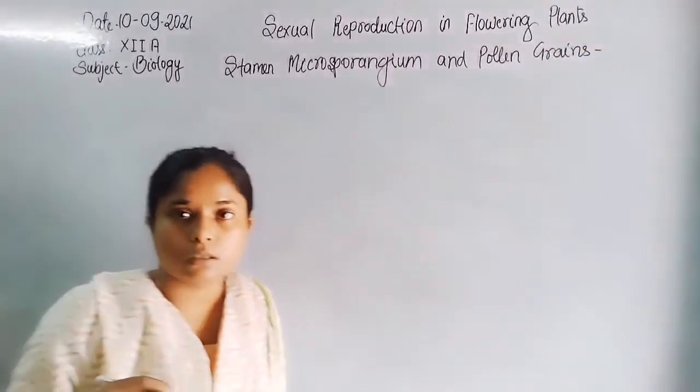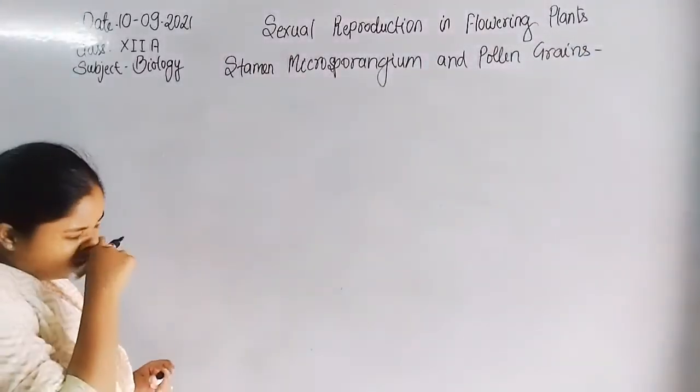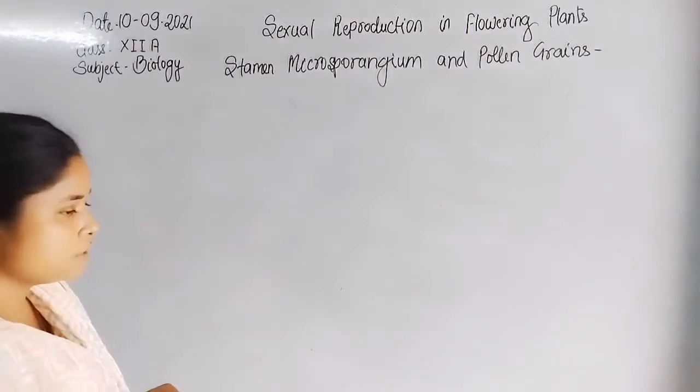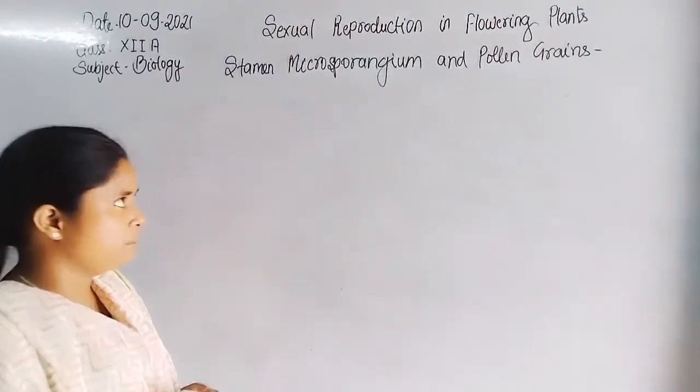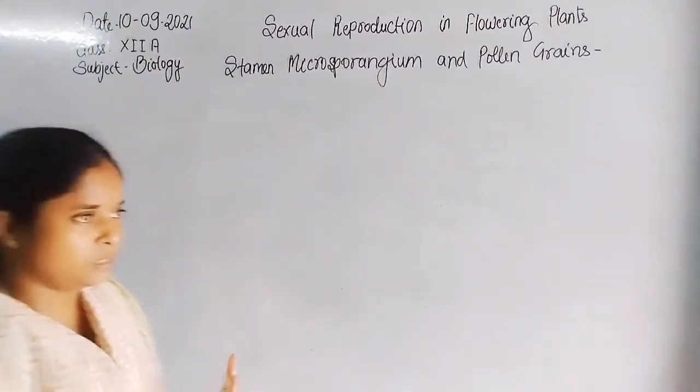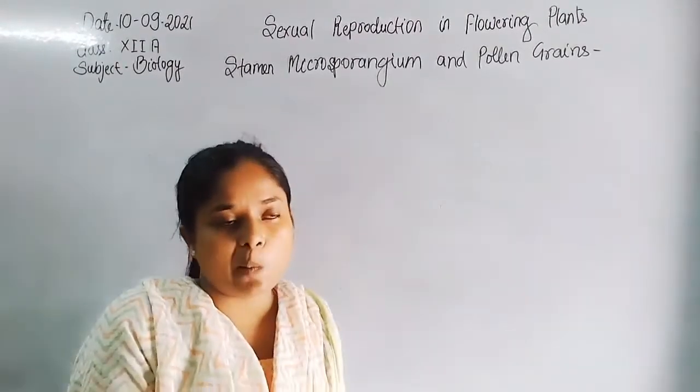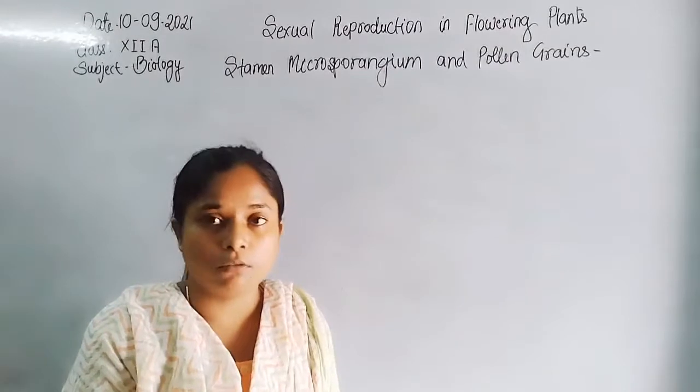Before starting, first let us revise the syllabus, which is generally coming in Term 1.